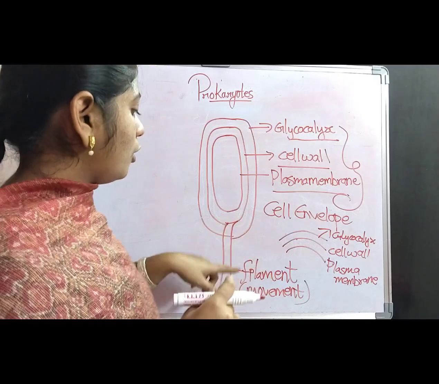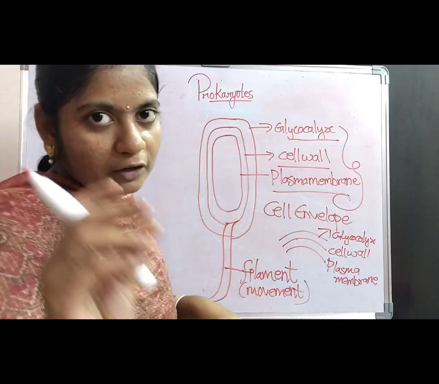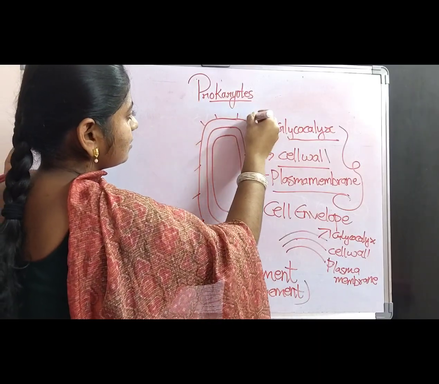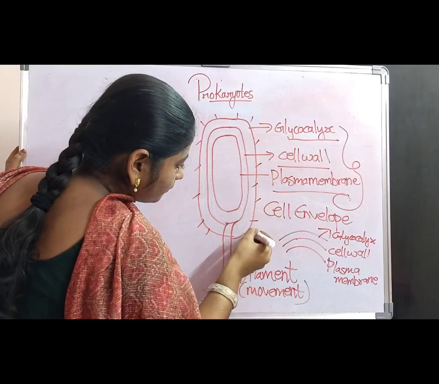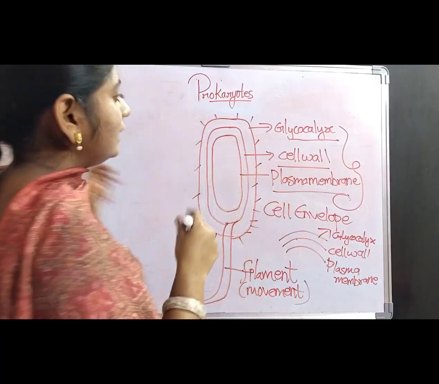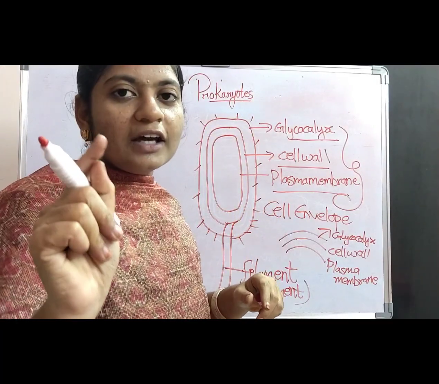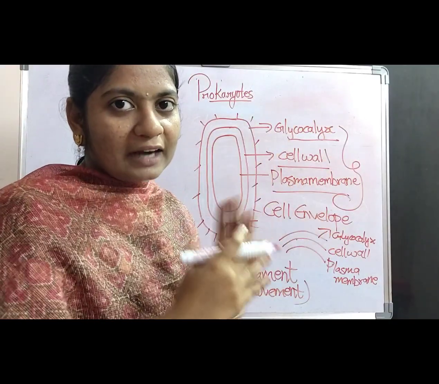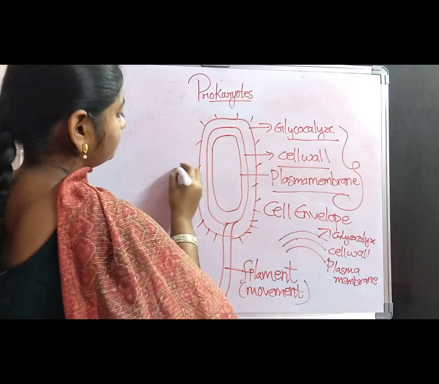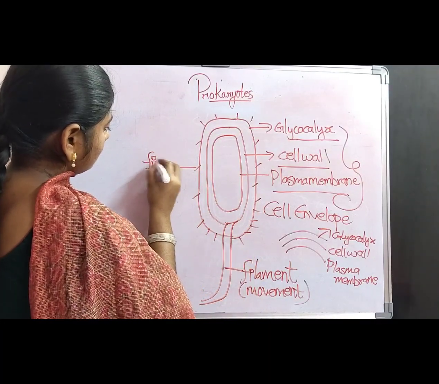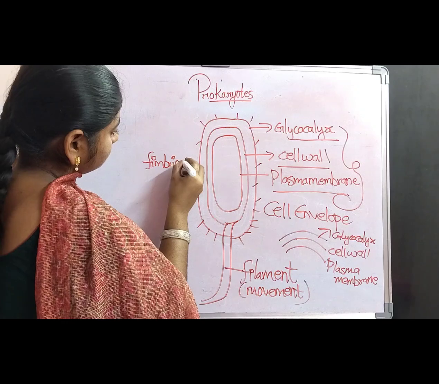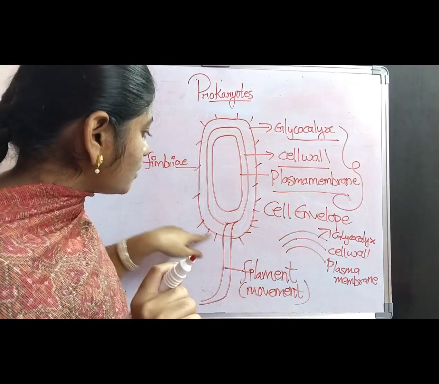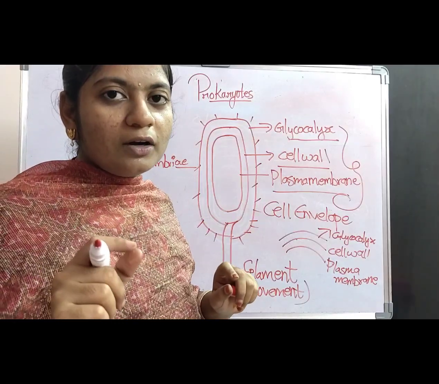And also along with the thread-like structure filament, the surface of the bacterial cell is completely filled with thin finger-like projections. These finger-like projections which are present on the complete surface of the bacteria are called fimbriae. So, the tiny thin finger-like projections which arise on the surface of the bacteria are called fimbriae.